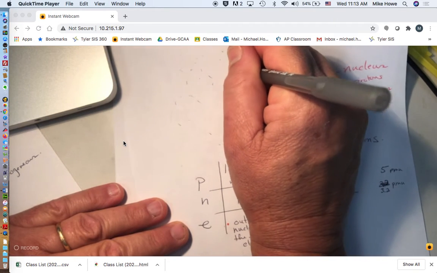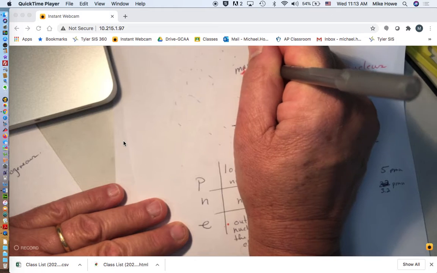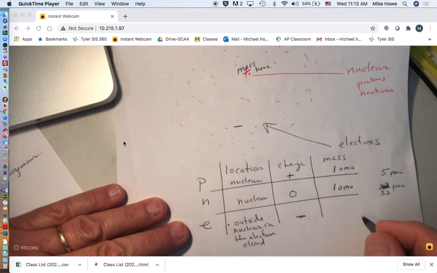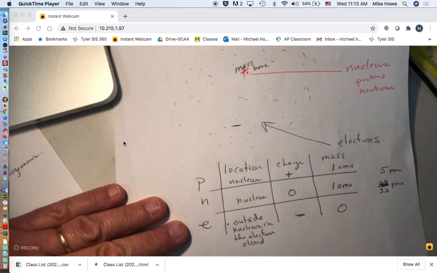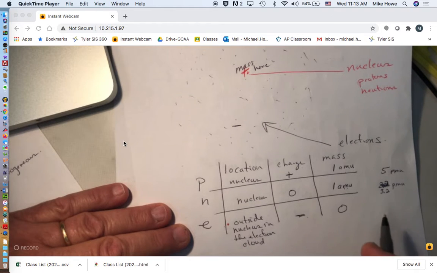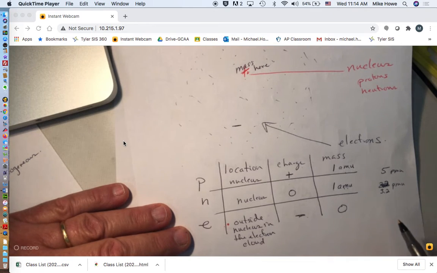So all the mass is in the nucleus. So the mass is here. The electrons don't have a mass. They have a mass, but it's so small compared to the protons and neutrons that we say it's 0. So it's like 2,000 times smaller than this. So we don't even count it. We just say it has 0 mass.